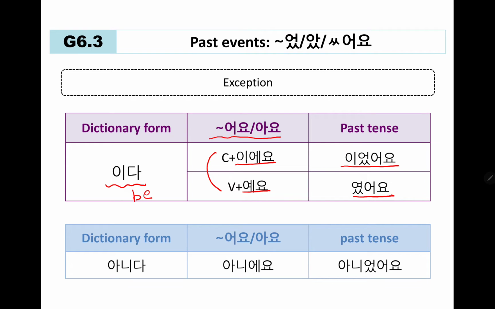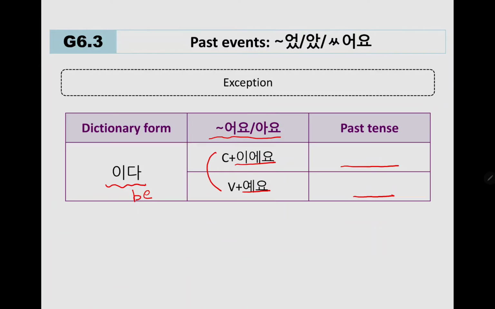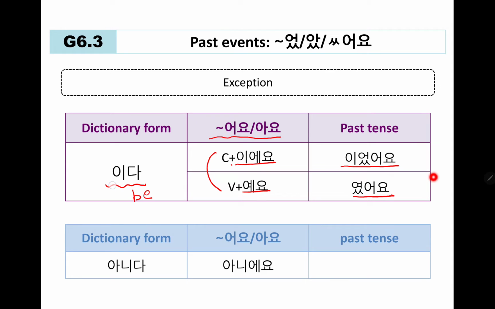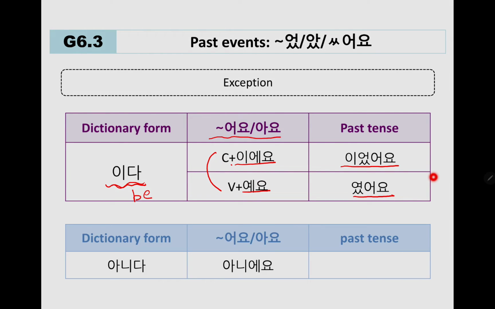So if we apply the same rule as these expressions to these exceptions, we can't really derive the result we want. So let's say, for the sake of experiment, let's just look how it is done if we apply the rule. So 이다, right? 이다 becomes 이에요 in this case, and delete 요.